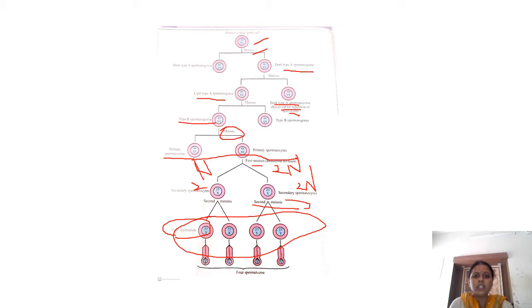So in the first meiotic division the chromosome number is getting reduced but not the genetic information.